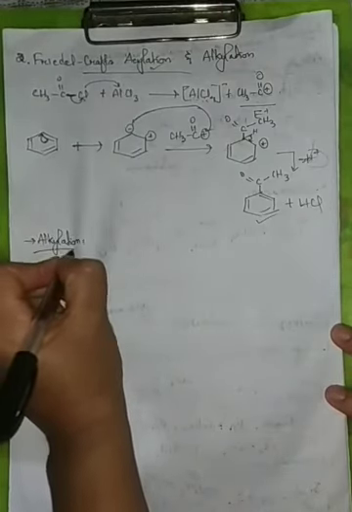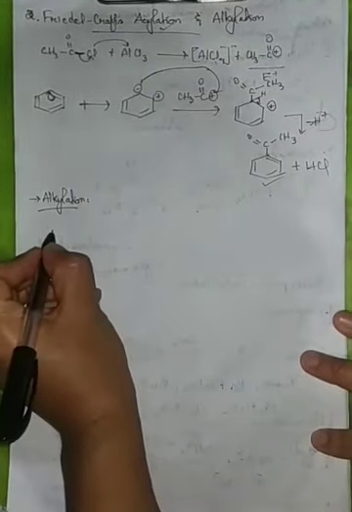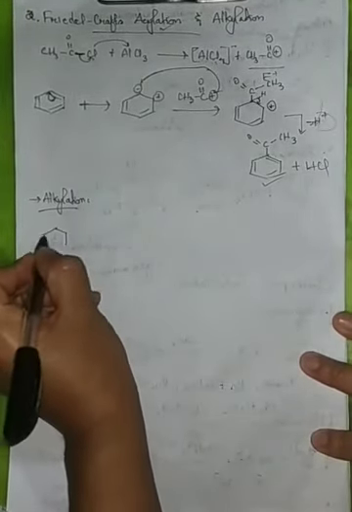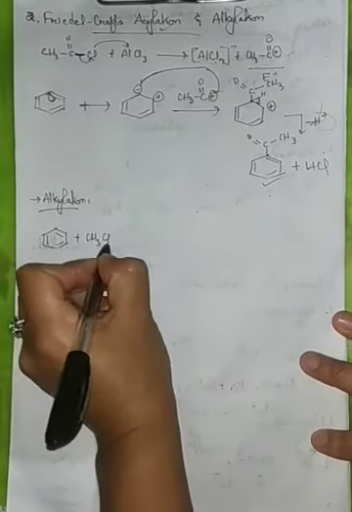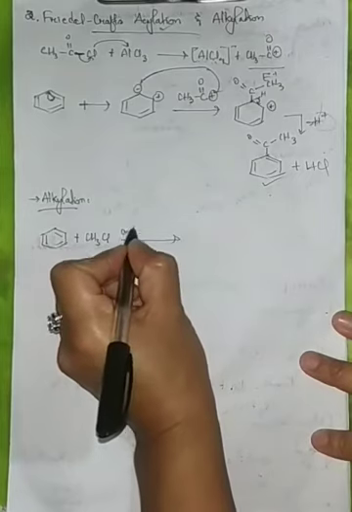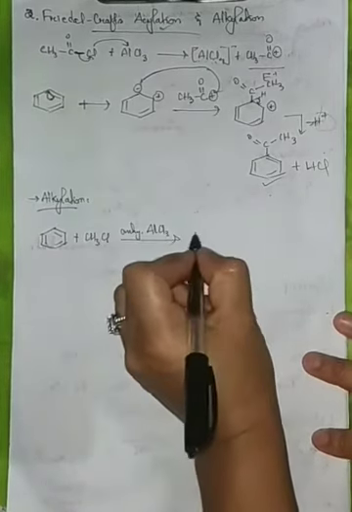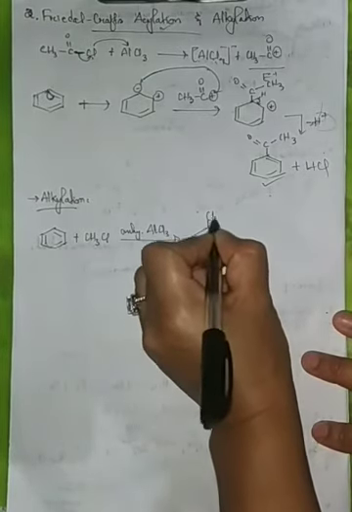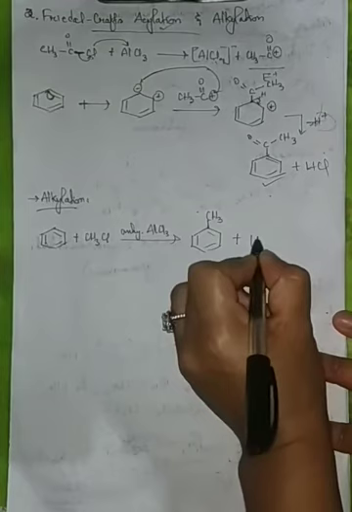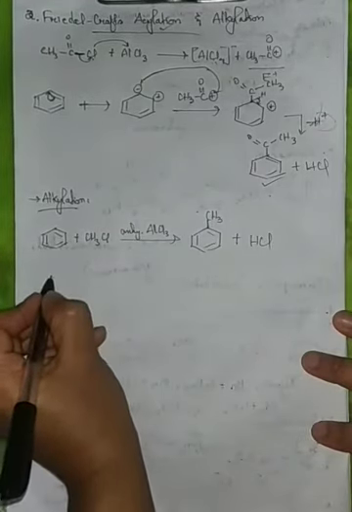Now what is Friedel-Crafts alkylation? Alkylation reaction means addition of alkyl groups to the benzene ring. Now, in our Friedel-Crafts, this is our benzene ring with an alkyl chloride in the presence of anhydrous aluminium chloride, AlCl3. There is addition of an alkyl group to the benzene ring with the removal of HCl. Now, let's check the mechanism here.